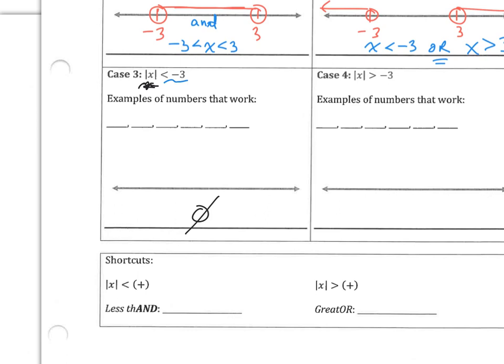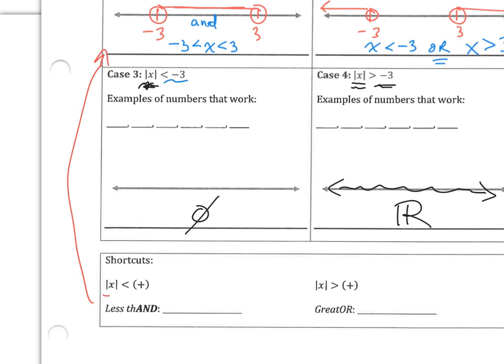Okay, in case number 4, I want the absolute value of a number that would be greater than negative 3. Well, since the absolute value always yields positive numbers, the absolute value of every number that you could possibly think of will be greater than negative 3. So therefore, any number in the world works. So we want all real numbers in this situation. And remember, when we do all real numbers, we graph the entire number line. All right, so a little helpful thing for you down here. And you see an example of it up here with case number 1.